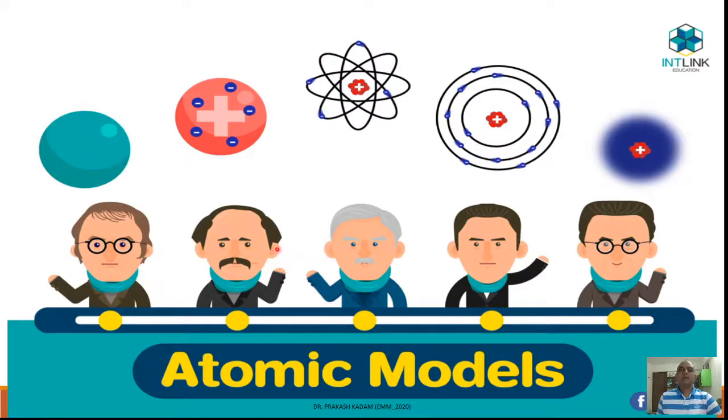We'll see one by one how the atomic structure developed, along with the models they developed. From 1800 till date, the development of the atomic model has continued. Let's see one by one.